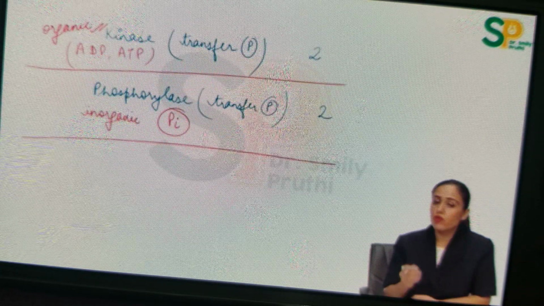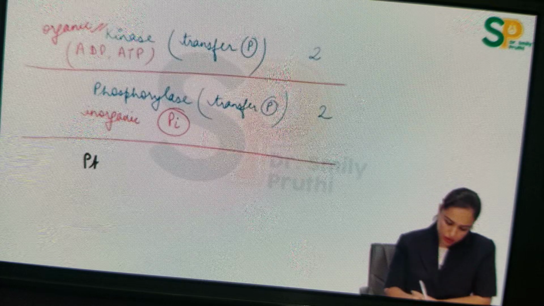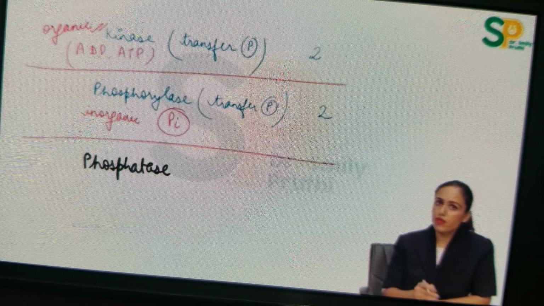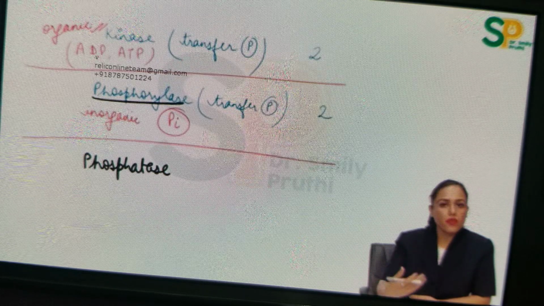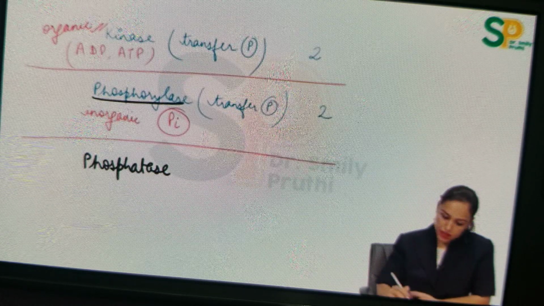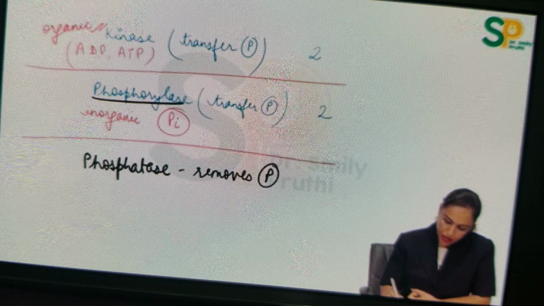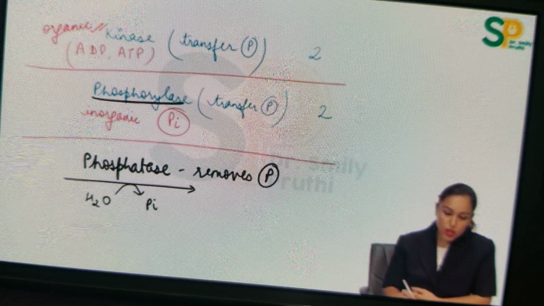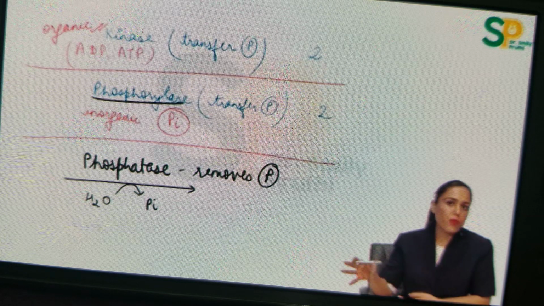Now there's one more enzyme which you should also see here on the same page because it is in comparison. Now see the name, phosphatase. You should be very clear with each and every basic term here. The enzyme is phosphatase. See, phosphorylase, I told you, will transfer inorganic phosphate. But now I'm writing phosphatase. This phosphatase actually removes phosphate, and when phosphatase removes phosphate, in this reaction, it is written like this. Water is used to break the phosphate, and this phosphate is released in the form of inorganic phosphate.